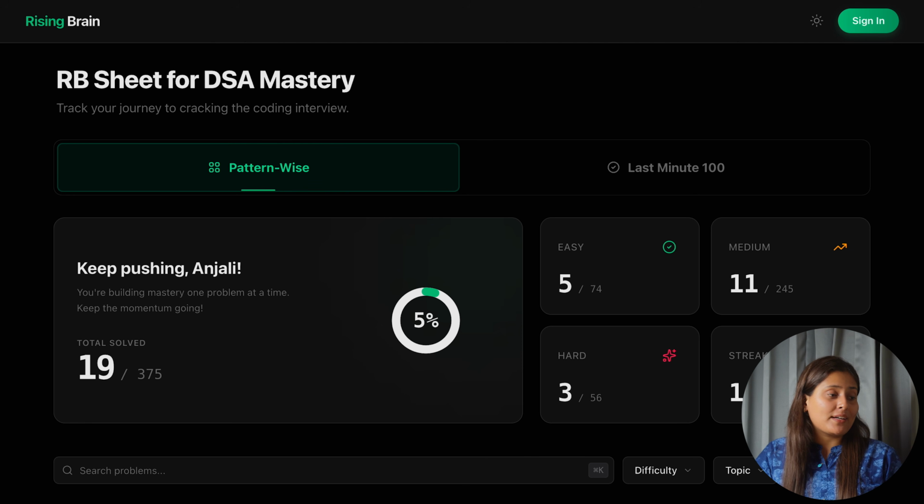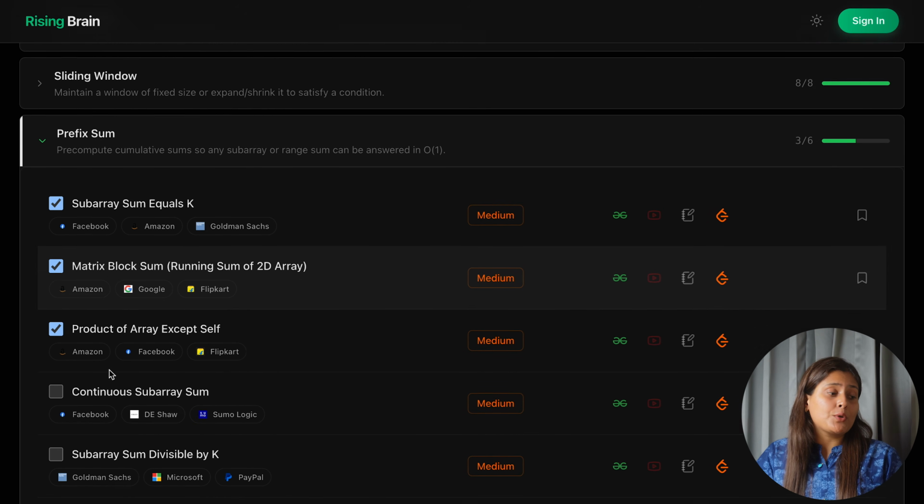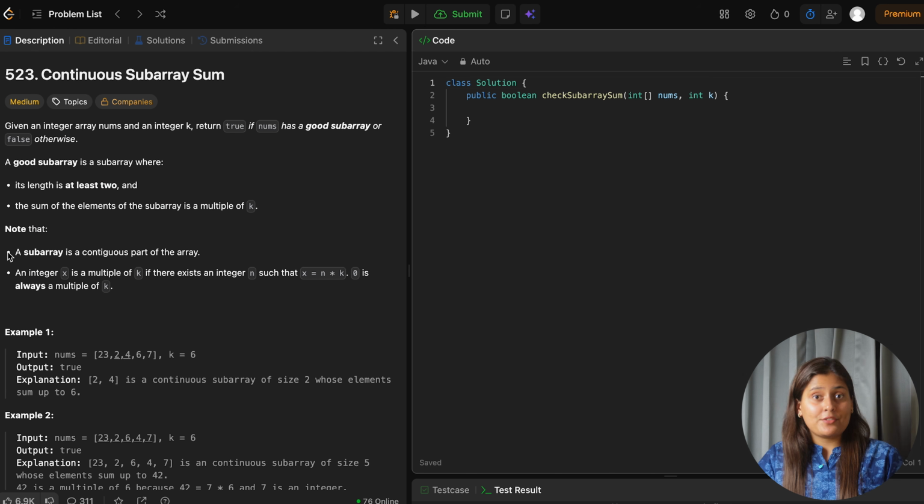So we were following our pattern wise Rising Brain DSA sheet, and in this we were doing the array topic. Inside it we have started our prefix sum pattern, and today we will do the fourth question from this pattern, which is continuous subarray sum. So let's read the problem statement.